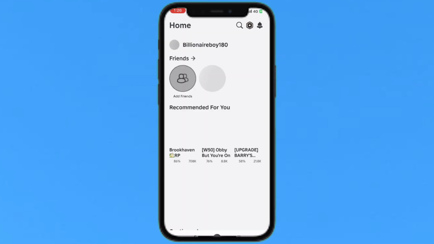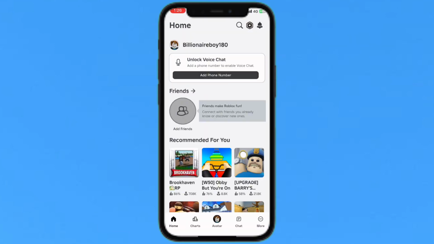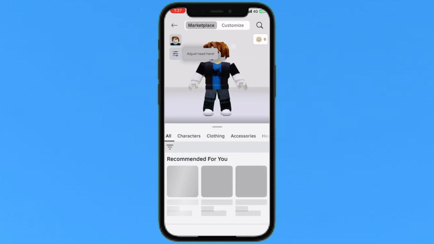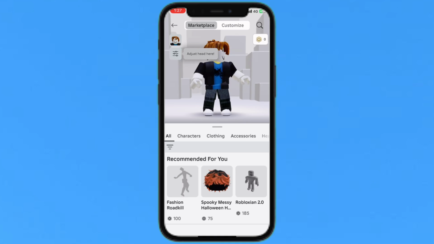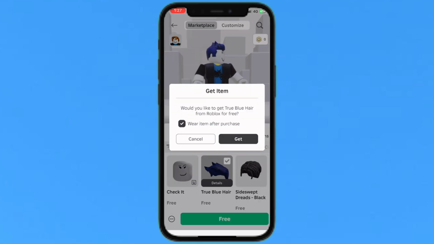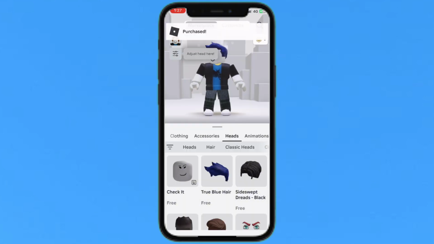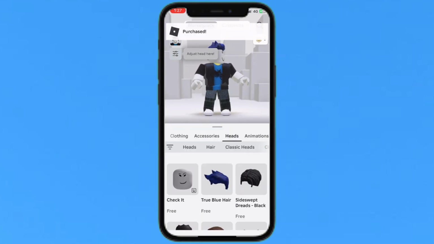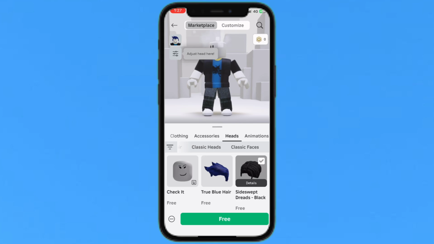I just tap on my Roblox account and log in, and right now here you will see I will just tap on my avatar. So the avatar is my Colin. You can change the customization of the clothes and the wig. Some items are free and some you can buy before using this game. So this item is free, so just tap on this Get button. So here you will see the hair changed.